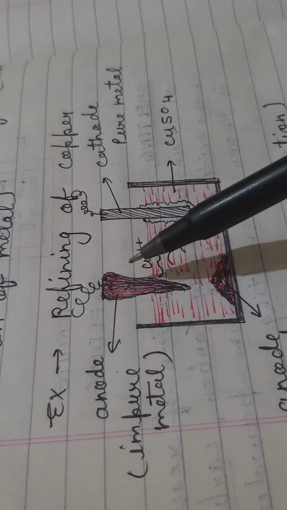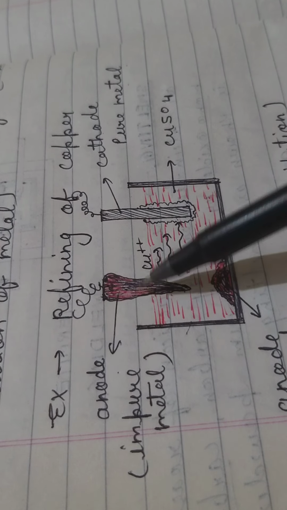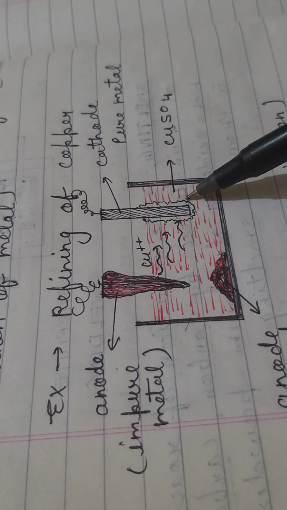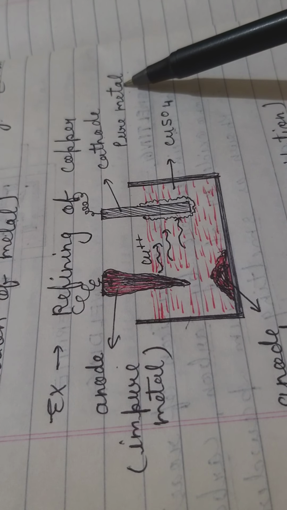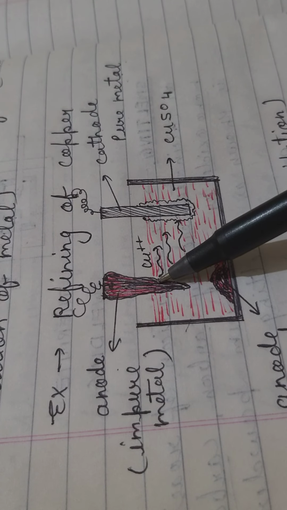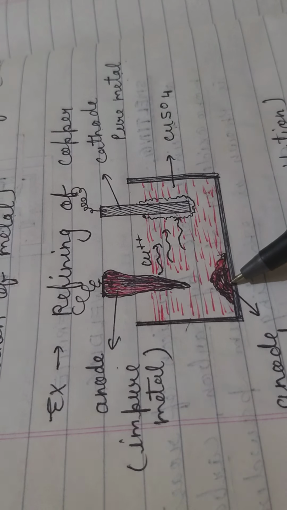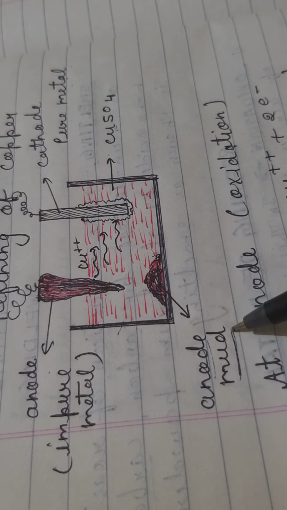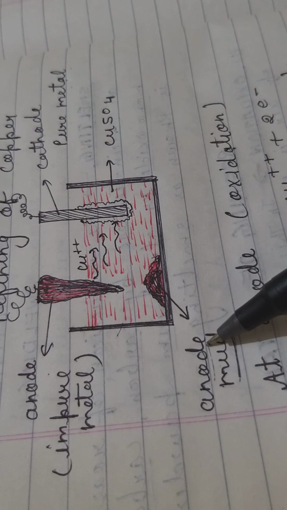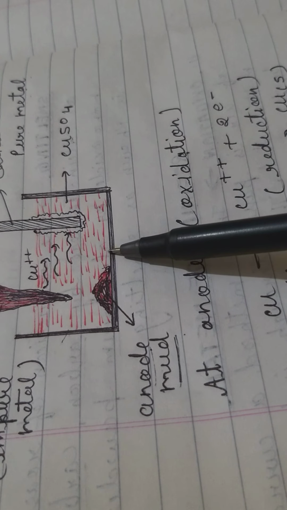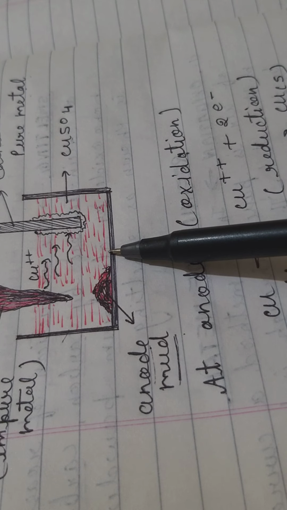Reminding once again, pure copper from the anode moves and deposits around the cathode, which is a rod of pure copper. The impurities present in the anode fall down and are known as anode mud, because they fall from the anode. The whole procedure happens when electricity is passed.